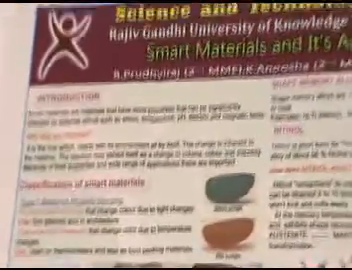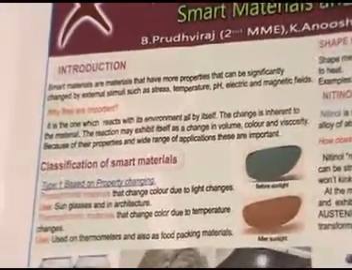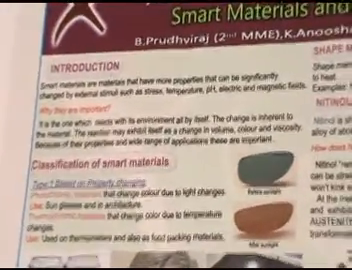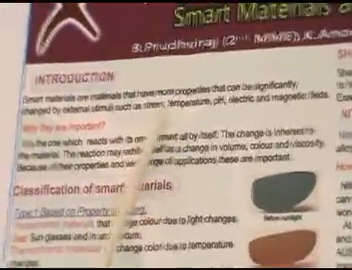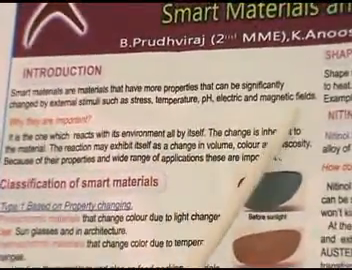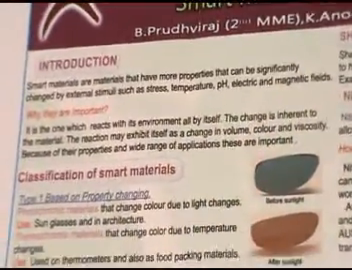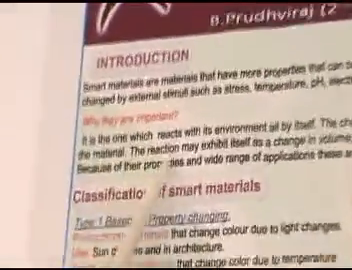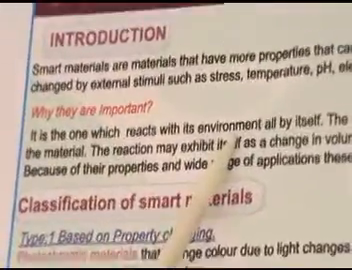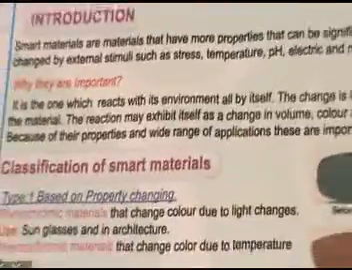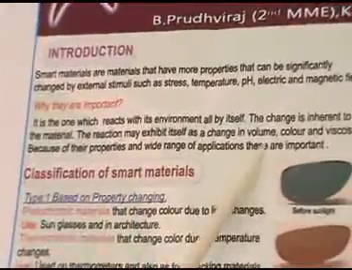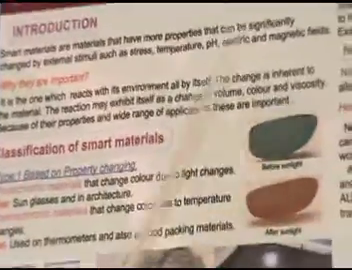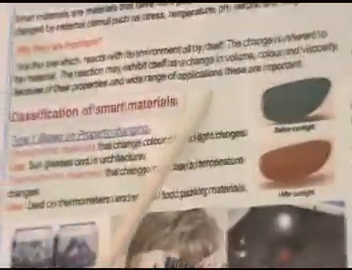Those are called smart materials because they change their properties significantly when given an external stimulus such as stress, temperature, pH, electric or magnetic fields, whatever it may be. Smart materials are very important for us because we can use those properties in a wide range of applications nowadays. Those properties include changing volume, changing color, and changing viscosity. Because of this, we may use them everywhere.